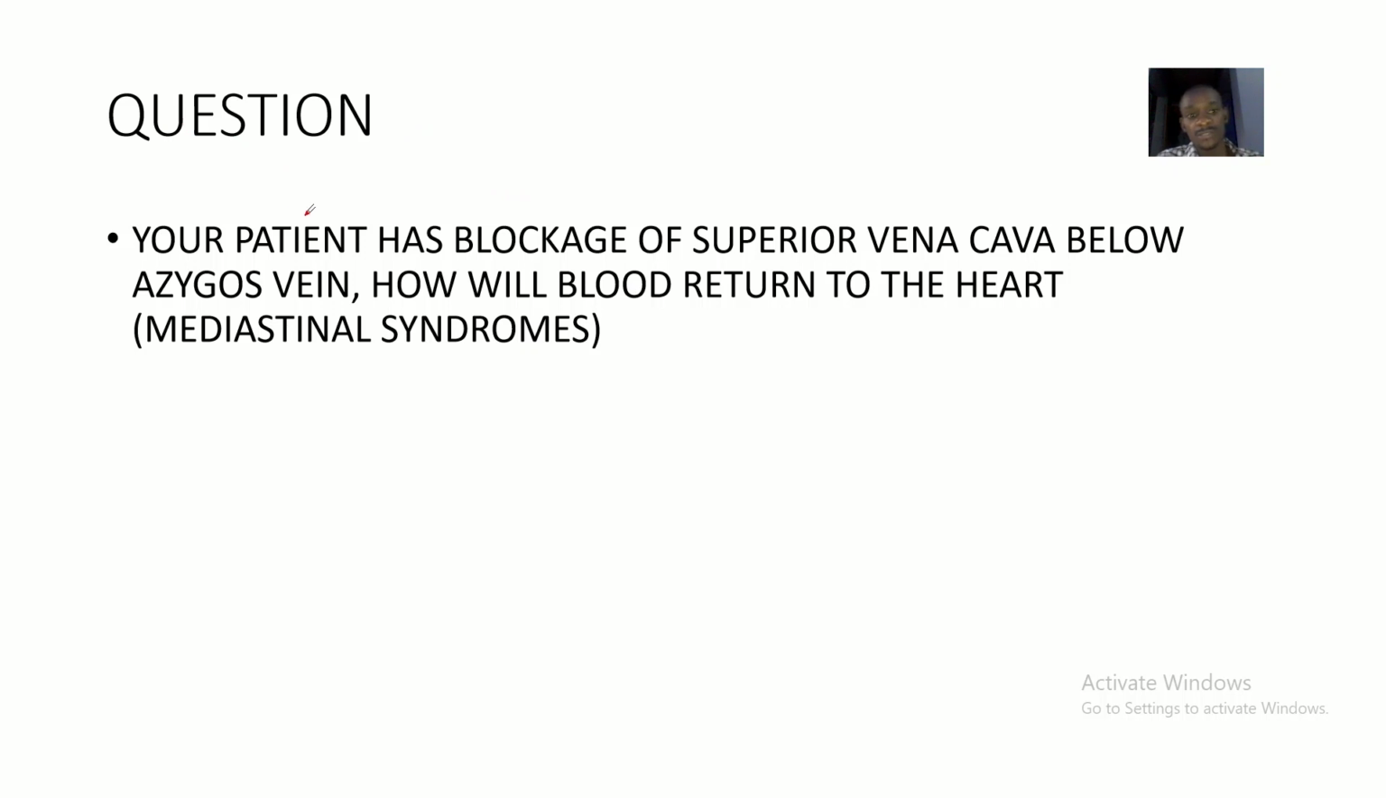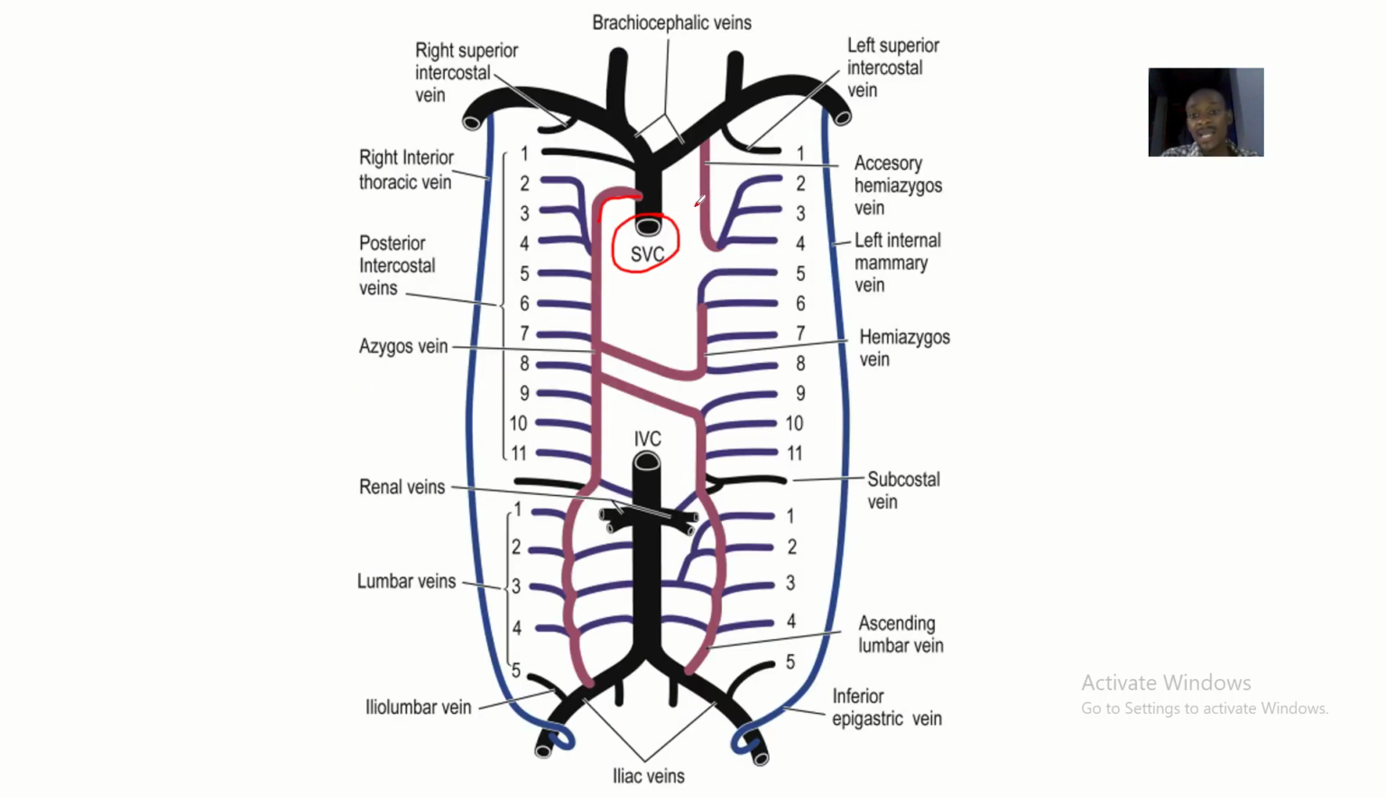So the main question is, a patient has a blockage of the superior vena cava below the azygos vein. So how will blood return to the heart? This is a question based on mediastinal syndromes. Looking at this image, I've already explained it. You see that your azygos vein is feeding into the superior vena cava above, then there's a blockage below. So how will blood get back? How will blood flow back into the inferior vena cava, then back to the heart?